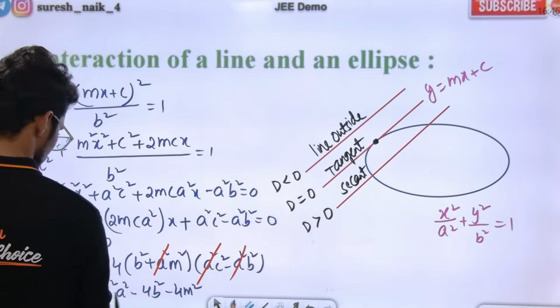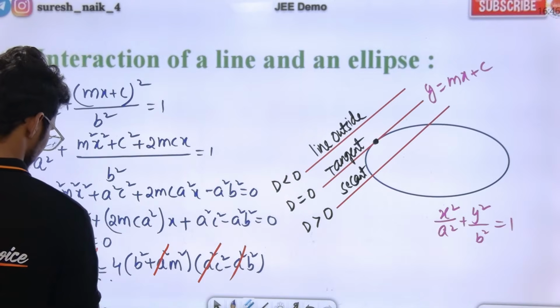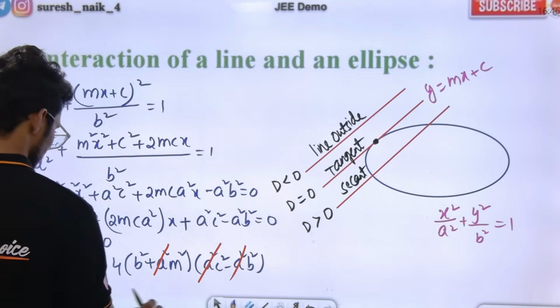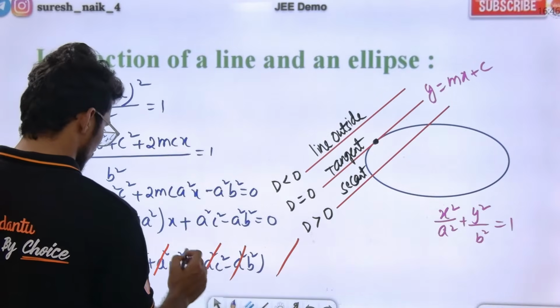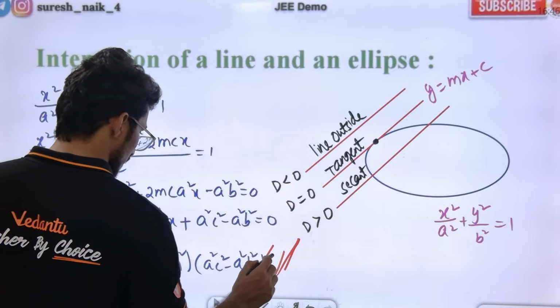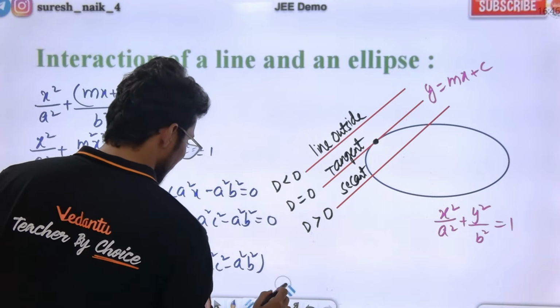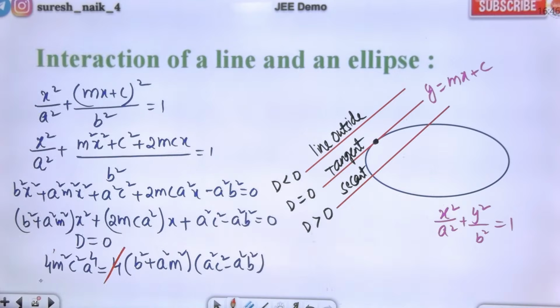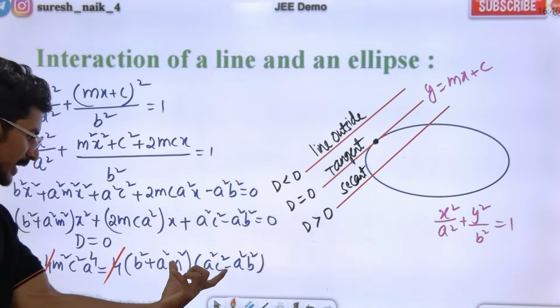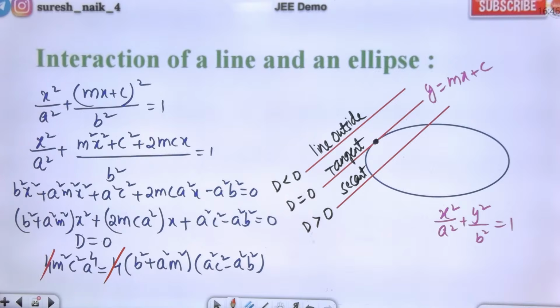Otherwise you can do it like this, wait. Guys, I can cancel 4 first. We'll cancel the 4. It will make our calculation even easier. I'm just deriving the result, guys.